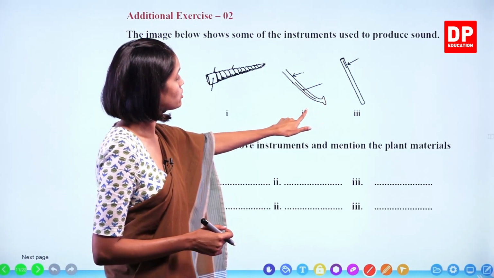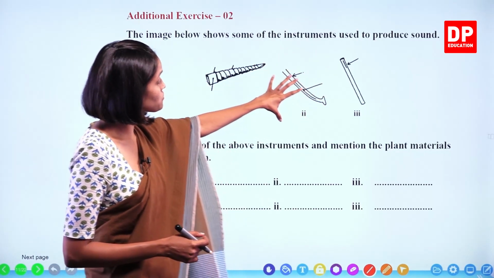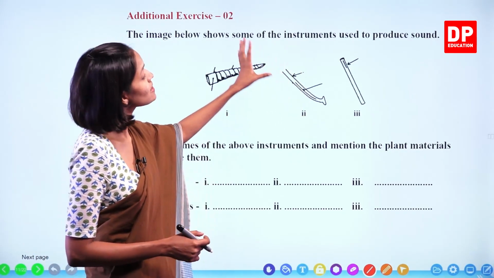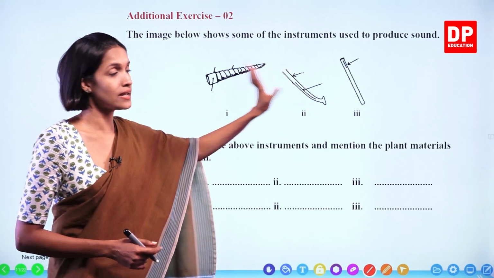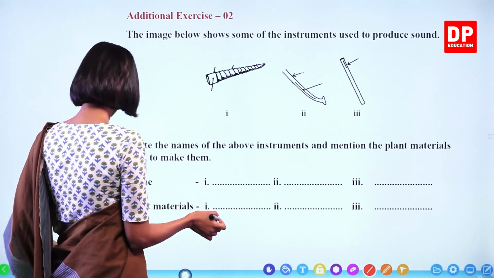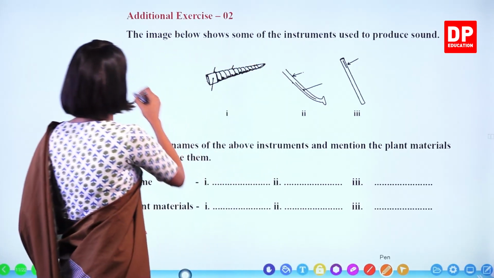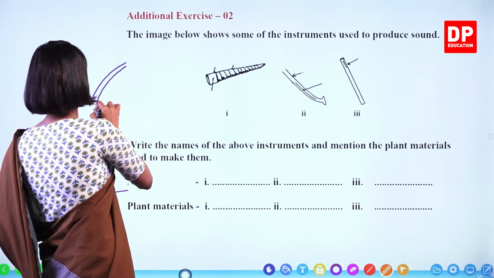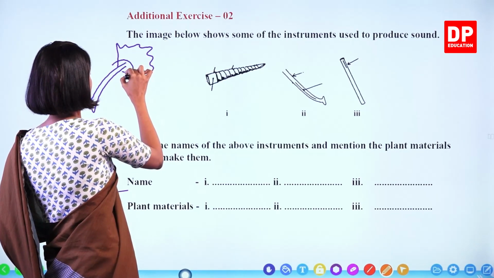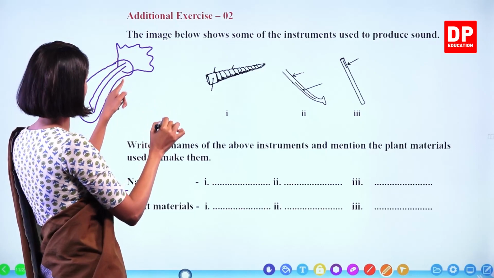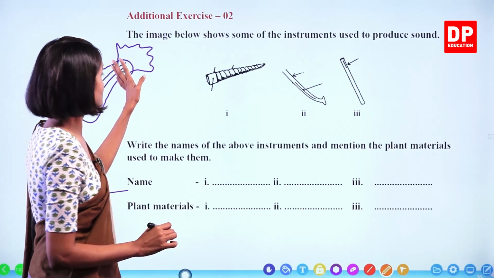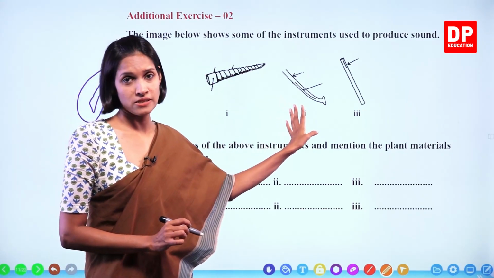What is this one? This one also I explained to you. Using the papaya leaf stalk, you can make a type of whistle. This is known as the papaya stalk whistle. What you have to do is take the stalk of the papaya leaf. If this is the leaf part, you have to take only this part, right? You take this part and then you make a whistle using that. So this is known as the papaya stalk whistle.